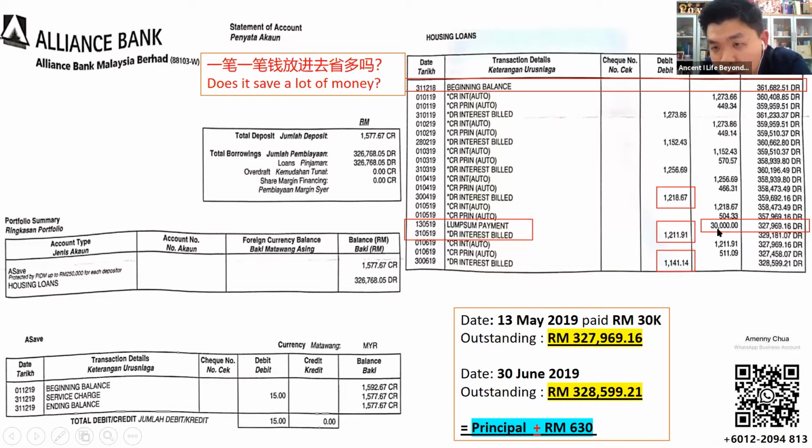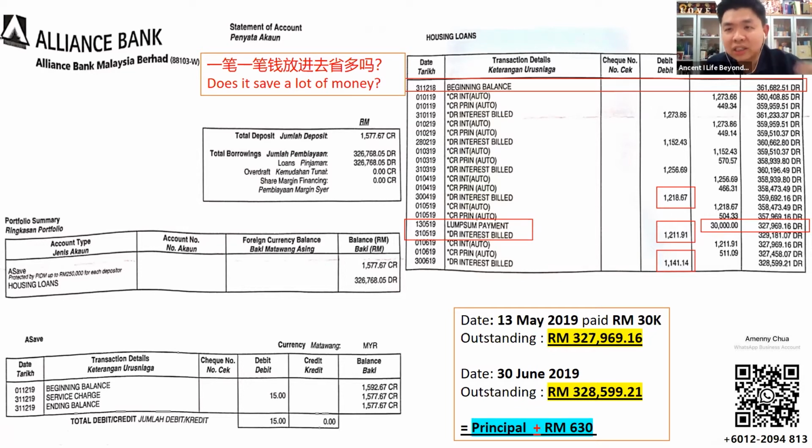After he makes the 30,000 deposit, look at the difference in the interest. When the outstanding is 359K, the interest charged is 1,218. After I make the 30K deposit in the mortgage account, the interest is still 1,211. The next month it is only 1,141. So there's no big difference in the interest.